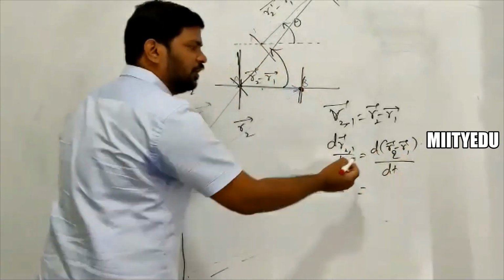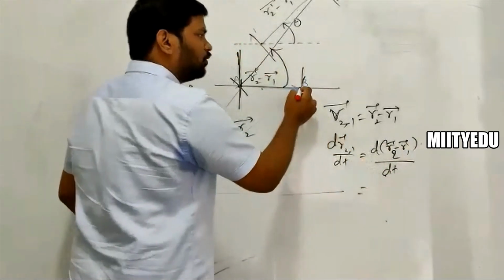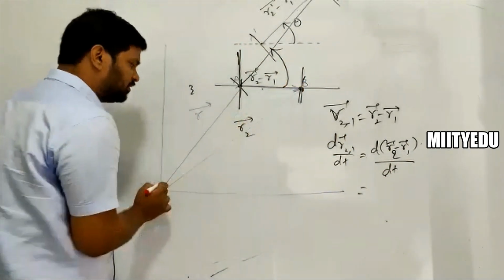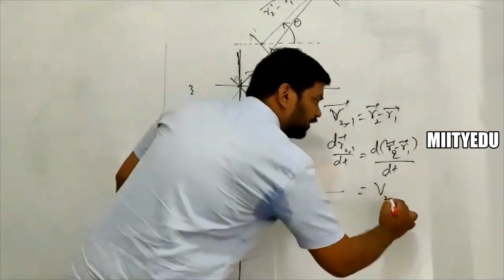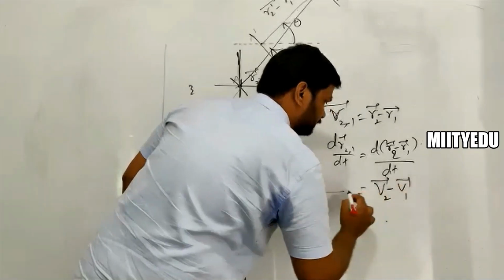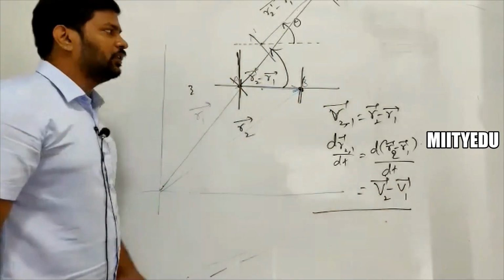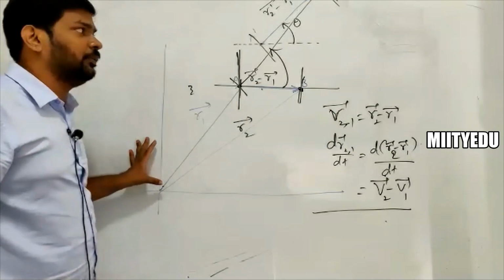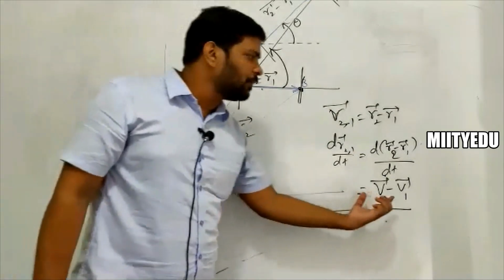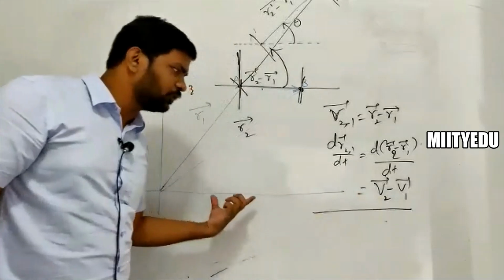So simply dR2 bar by dt. dR2 bar by dt means the R2 bar change is observed with respect to this reference frame. So it is going to be like V2 bar minus V1 bar. If the thing is observed with respect to this reference frame, in such a case, V2 bar minus V1 bar is observed with respect to this reference frame.